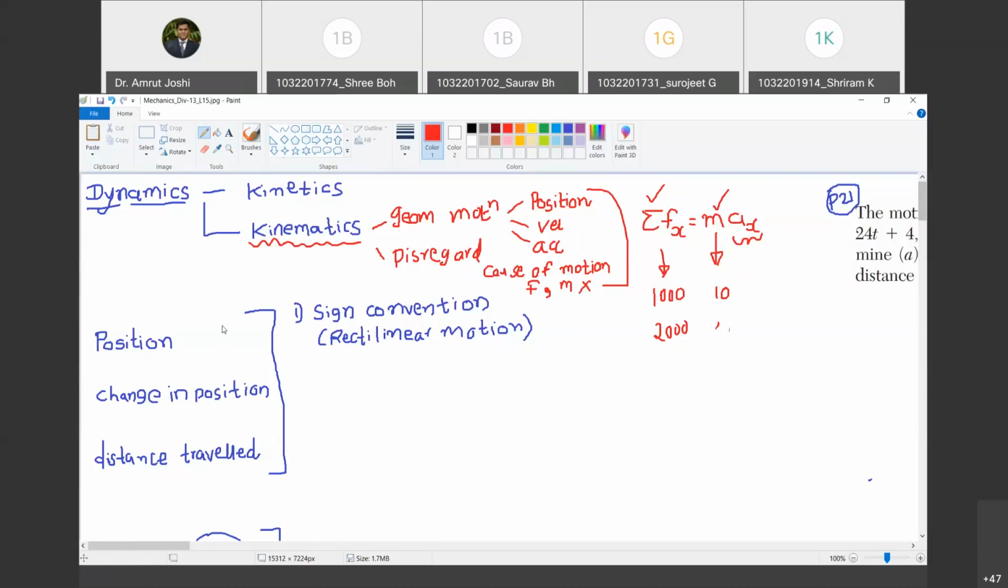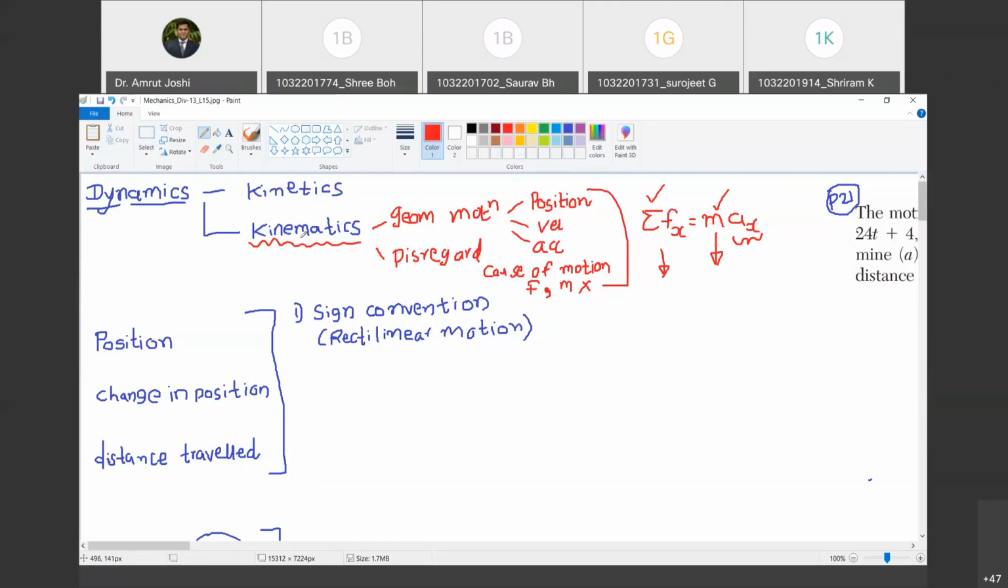So now let us finalize the definition of kinematics. Kinematics is a branch of dynamics that deals with the study of motion parameters such as position, velocity, acceleration, disregarding the cause of motion, that is force and masses. Happy? Yes, sir. Okay, so what is the hint, how to keep this definition in mind?